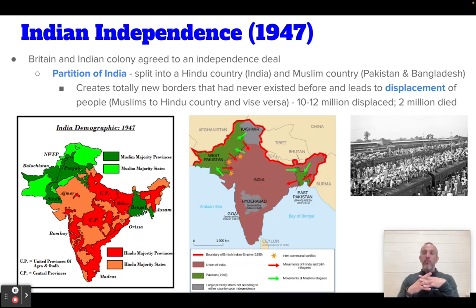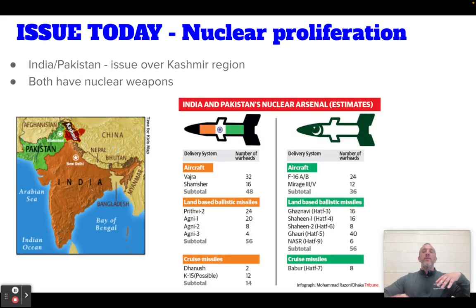What this does is it creates displacement of people. People are crossing borders. Displacement is to move or to be kicked out of where you are. And in this case, these new borders are created, and it's displacement of a lot of people. There's up to 10 to 12 million people who are displaced. 2 million people die. This plan does not work out very well, as Muslims who are in Hindu areas are going to be killed, and Hindus who are in Muslim areas are going to be killed. It's like this crazy free-for-all where things don't shake out very well after independence. And this leads into today.